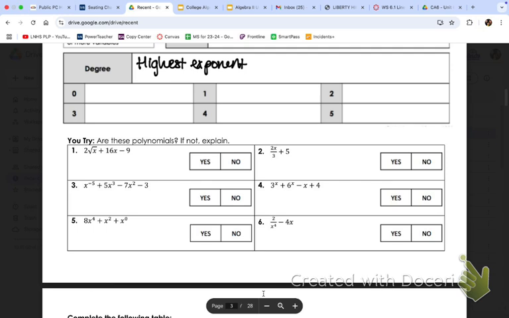Whatever your highest exponent is will tell you what your degree is, unless it's a monomial, and then things get weird. So if my highest exponent is 0, we call that constant. An example of a polynomial that's a constant would be something like 5. So I'm putting an example in parentheses for you. Next step up, if it's an exponent of 1, highest of 1, it's linear. So something like x, or x to the 1st. Degree of 2 is called quadratic, and that's when it's squared.